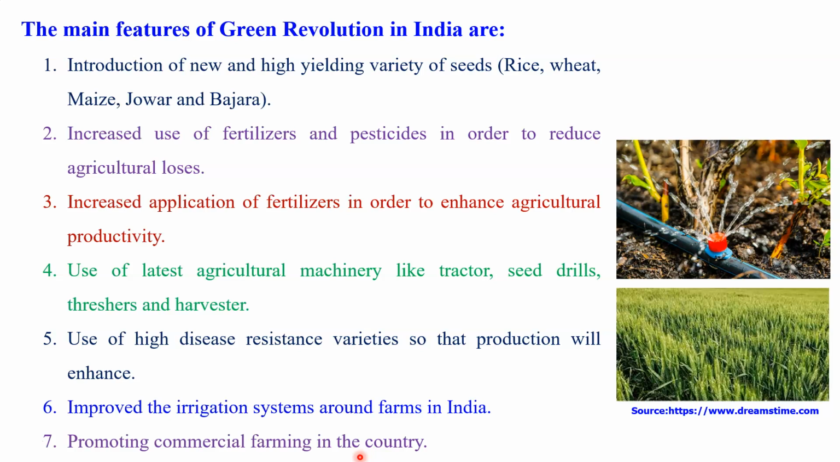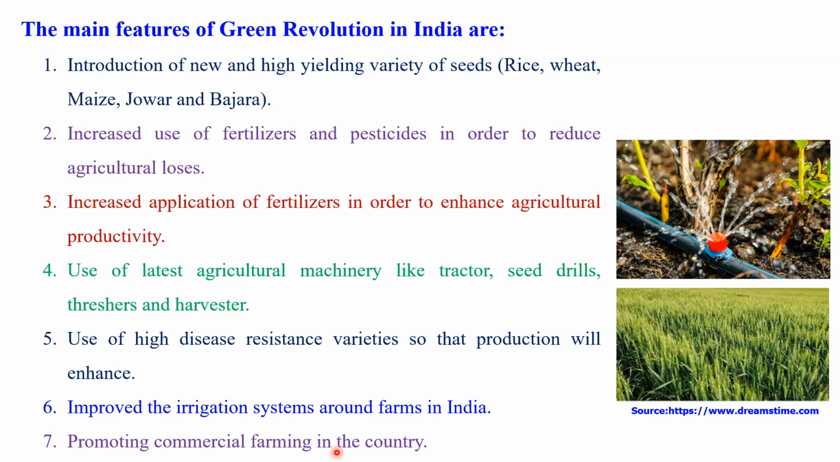But after the Green Revolution was introduced in India, the attitude of the farmer totally changed from subsistence agriculture toward commercial agriculture. And that was really a great shift we observed during the Green Revolution in India. So this is also a very important feature of the Green Revolution in India, that is, promoting commercial farming in our country. It is a gift of the Green Revolution of India.